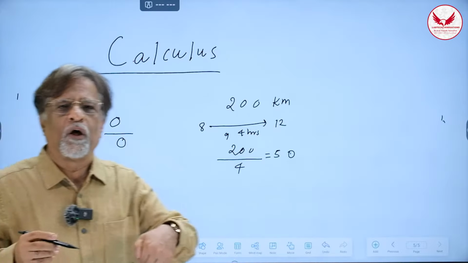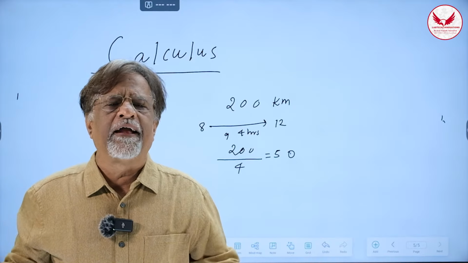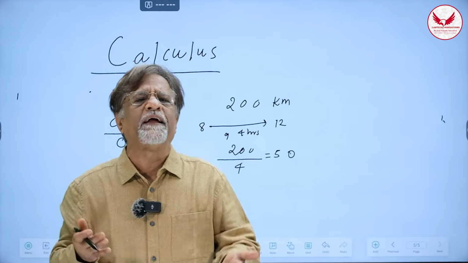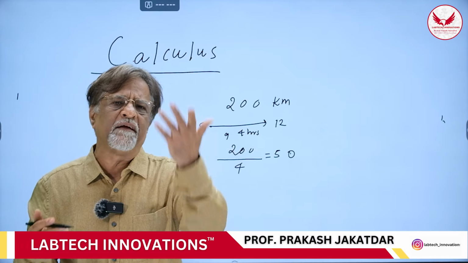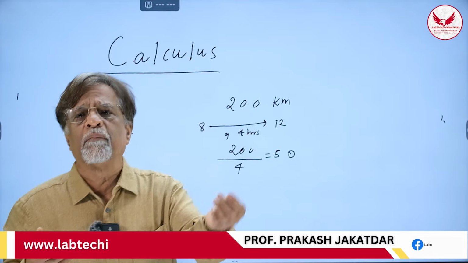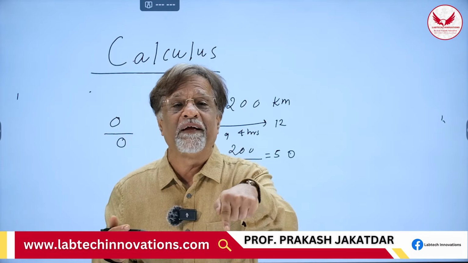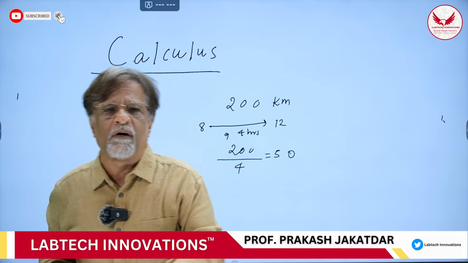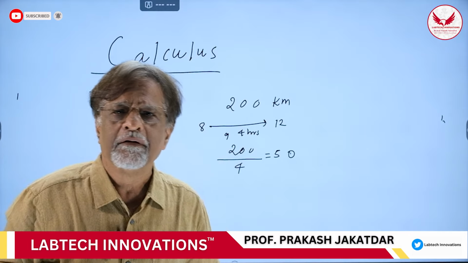So at 9 o'clock, I cannot find his speed at all by using my normal definition of speed. Distance traveled divided by time. Here time doesn't fly, neither the distance is traveled, but still the car had the speed because the speedometer is indicating it. And my mathematics is incapable of answering this question.